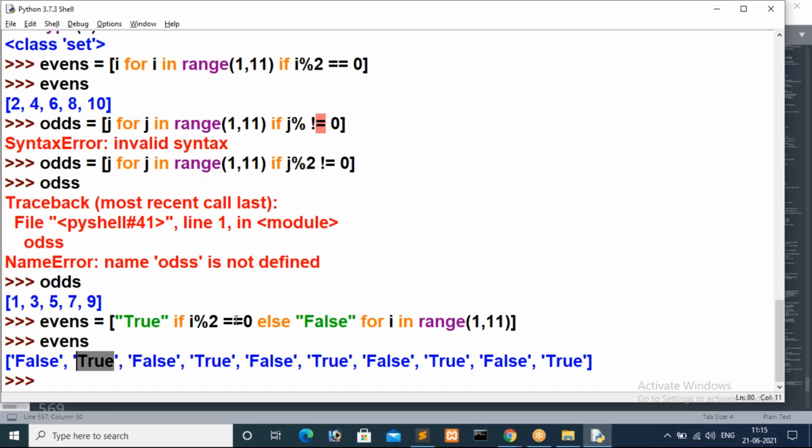Then in the third case, i value is 3, that is also false, so it will print false. In the fourth case, i value is 4, the condition is true, so it will come back to here, then it will print true. In the fifth iteration, i value is 5, 5 modulo 2 double equals 0 is false, so it will print false. Up to the end it will print like this. I hope this one is clear to you, right? How to implement if else statements.